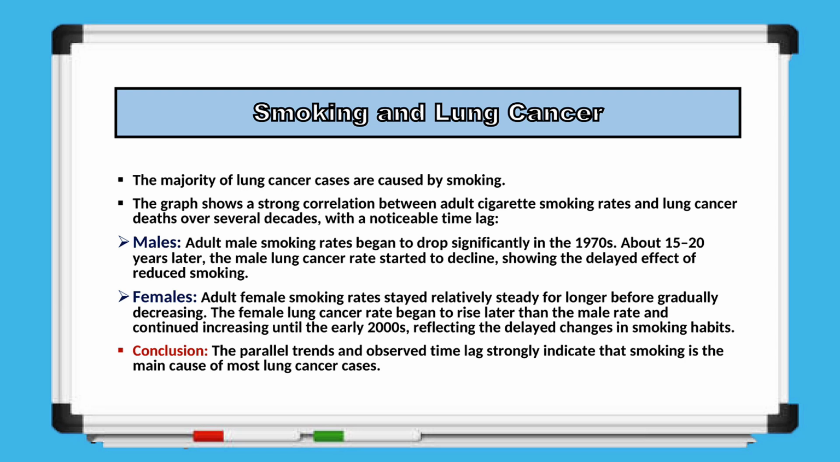The graph shows a clear correlation between adult smoking rates and lung cancer deaths over several decades, along with a noticeable time delay between changes in smoking behavior and changes in cancer rates. In males, adult smoking rates began to decline sharply during the 1970s. Around 15 to 20 years later, a reduction in male lung cancer rates was observed, clearly demonstrating the delayed impact of reduced smoking.